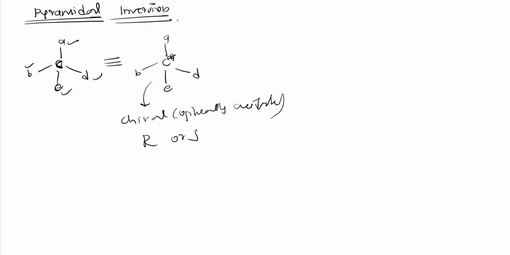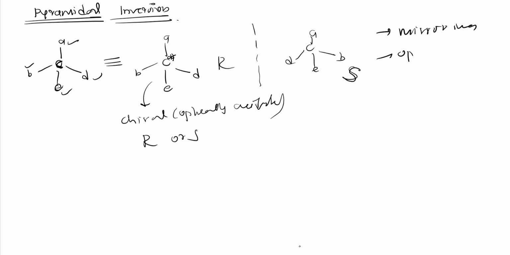So if it is R, its mirror image, if I place a mirror, I'll get this kind of compound, A, D here, E here, and B here, and this will be S. Both are non-superimposable, and both are enantiomers. Since both are mirror images, both are optically active, and these are called enantiomers. These things you know, right?